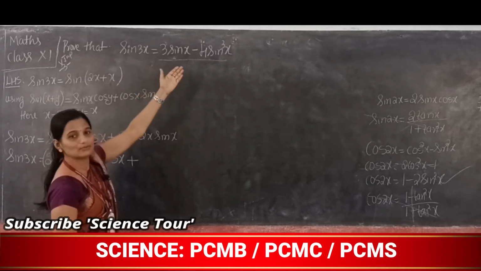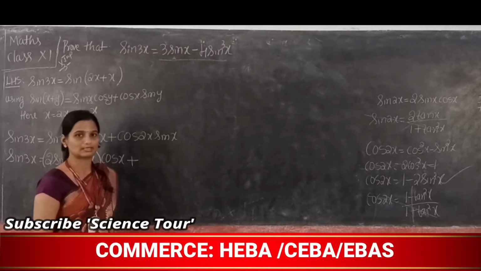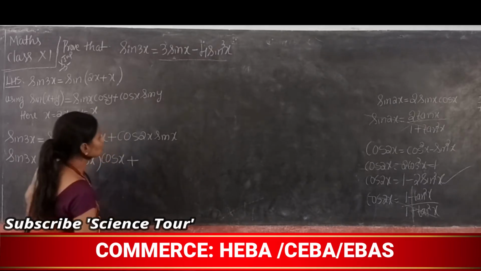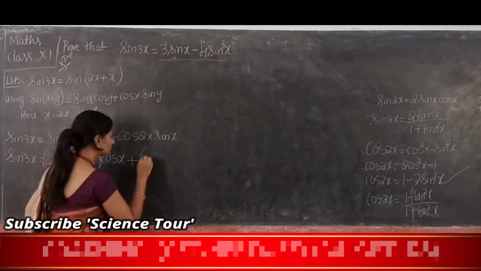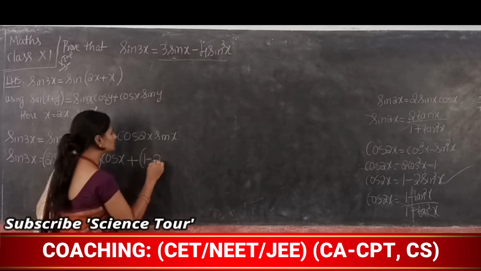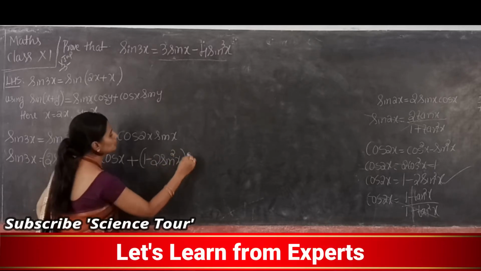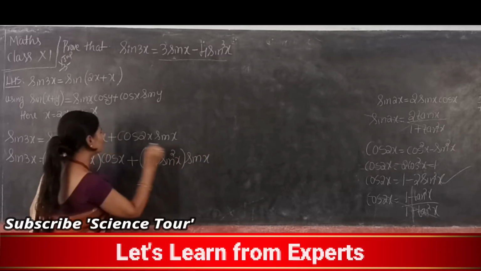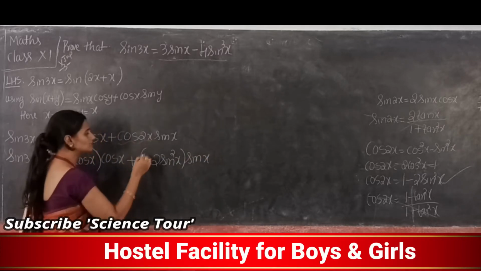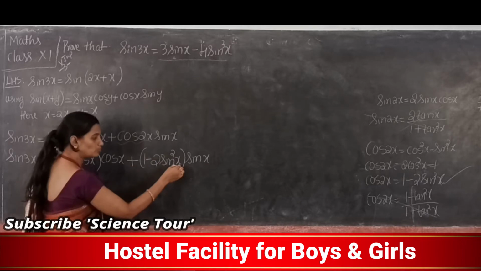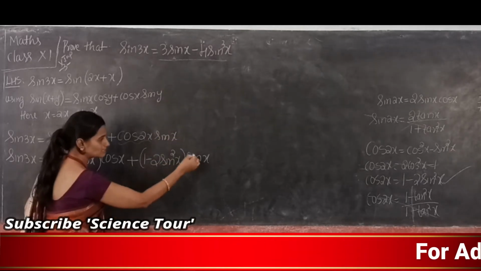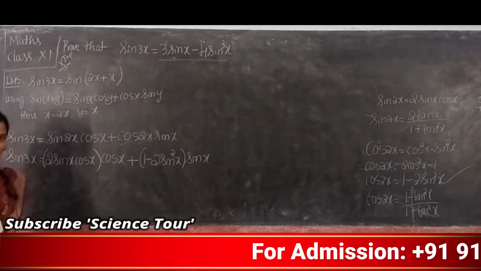How to select the formula? Because of the answer. So now I am writing cos 2x is 1 minus 2 sin square x into sin x. Correct, no? Cos 2x is 1 minus 2 sin square x and this sin x as it is.